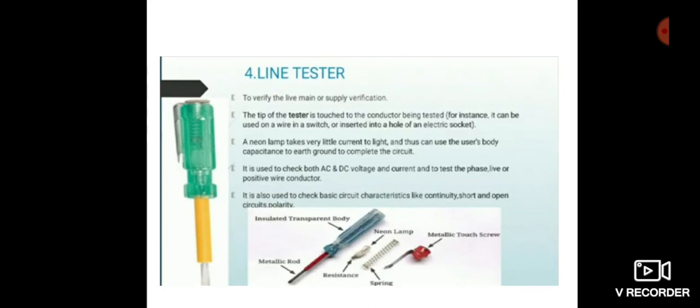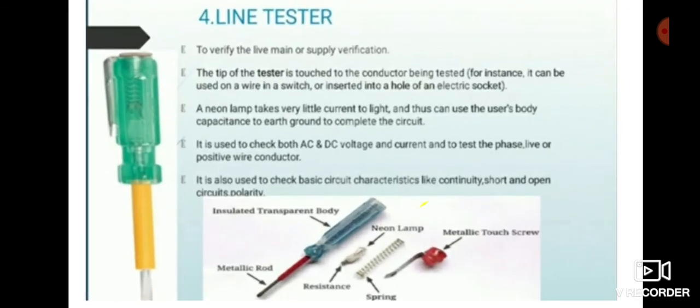Next one is a line tester. It is used to check both AC and DC voltage and current, and to test the phase, the live or positive wire conductor. It is also used to check basic circuit characteristics like continuity, short and open circuit polarity.